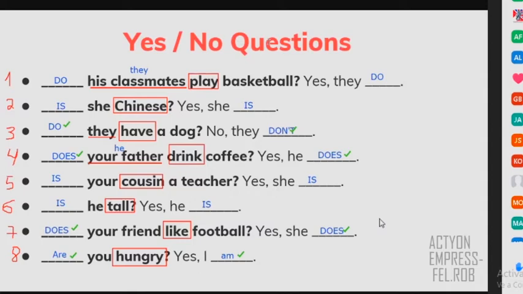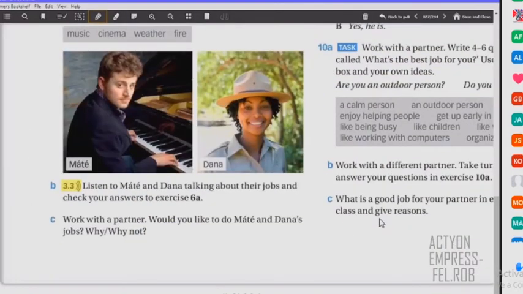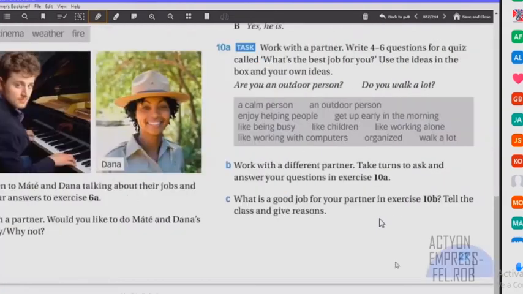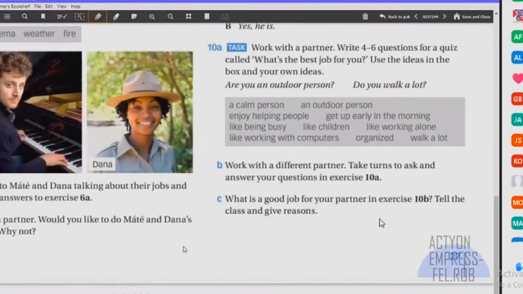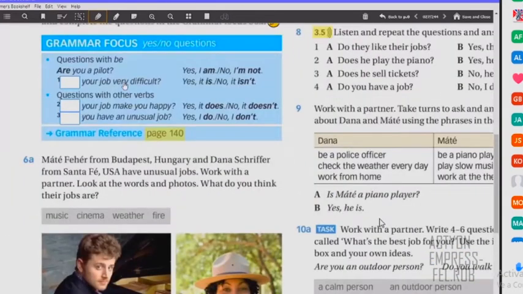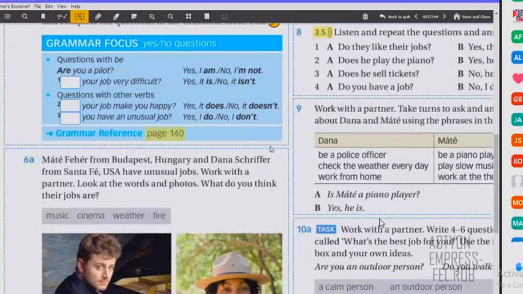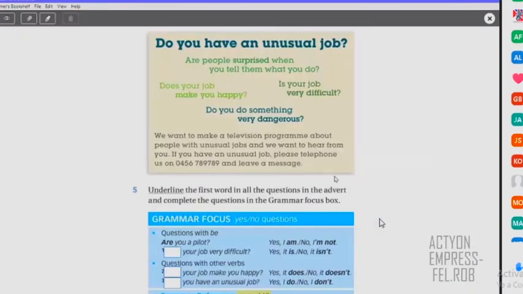So let's continue on this page, page 27. And on this page 27, we have this section, right? So let's complete this together. For example, we have these yes/no questions. As you can see, the answer is "is" or "isn't" when you ask the question with "is," right?